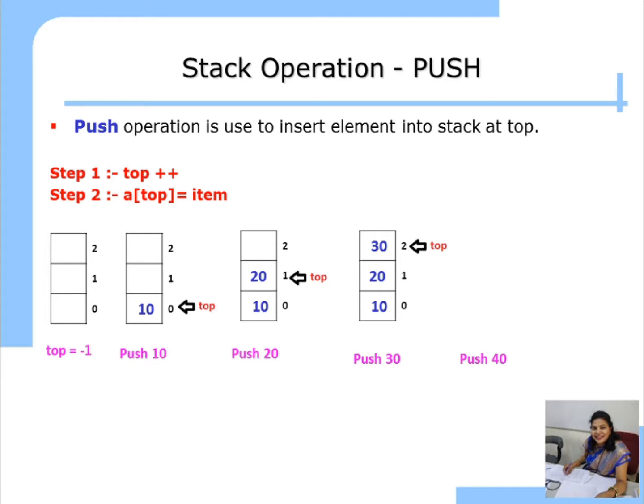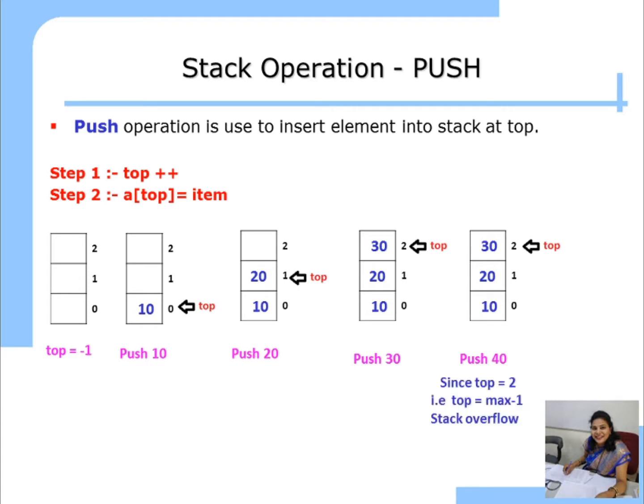How will we see that? So here the stack is full with the three elements 10, 20, 30, and we are going to perform the push 40 operation. Before performing the push operation, you have to first check whether there is a place in the stack or not. So, see, since top is equal to 2, it means top has reached the last, maximum position. So we write down: since top is equal to max minus 1, where max is the size of the array. What is the size of the array? 3. Size of the stack is 3. So 3 minus 1, 2.